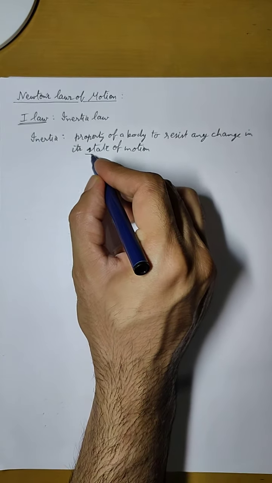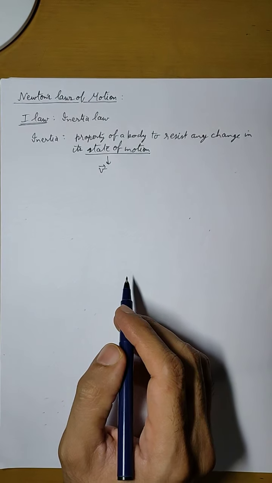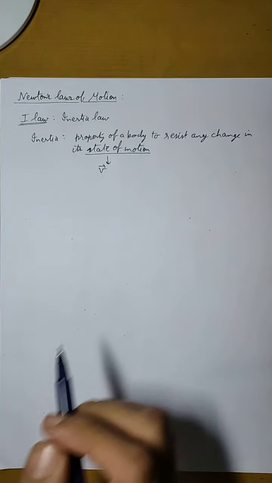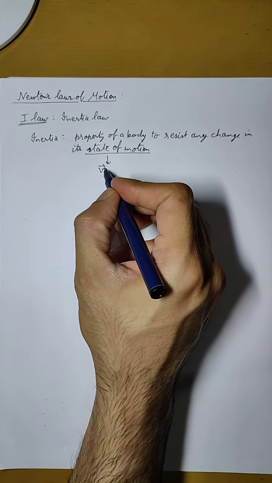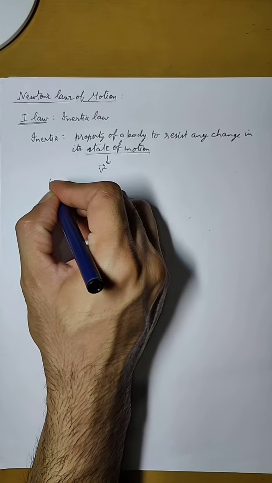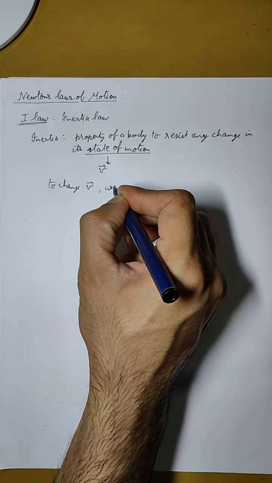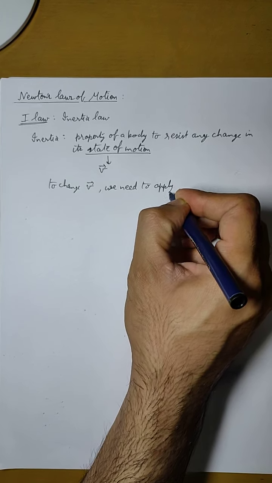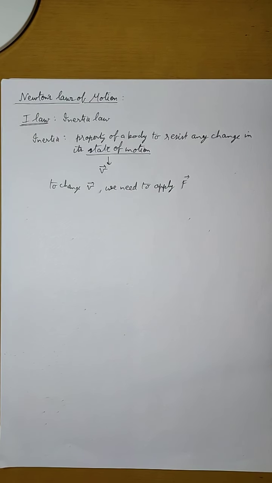Now, we already studied that state of motion means velocity. The state of motion is defined by velocity. If velocity is zero, the body is at rest. If velocity is not zero, the body is in motion. So that means to change velocity, we need to apply some force. So if force is applied on a body, the velocity will change.